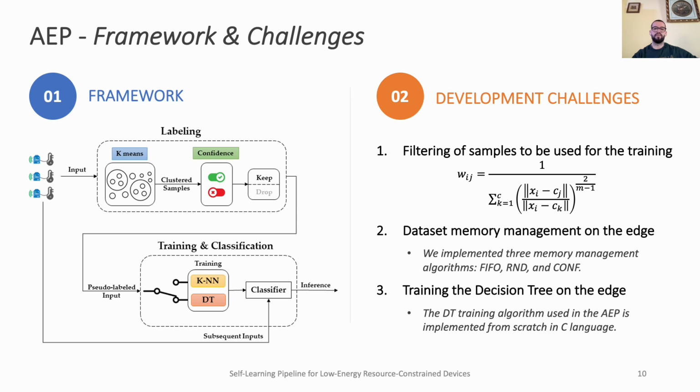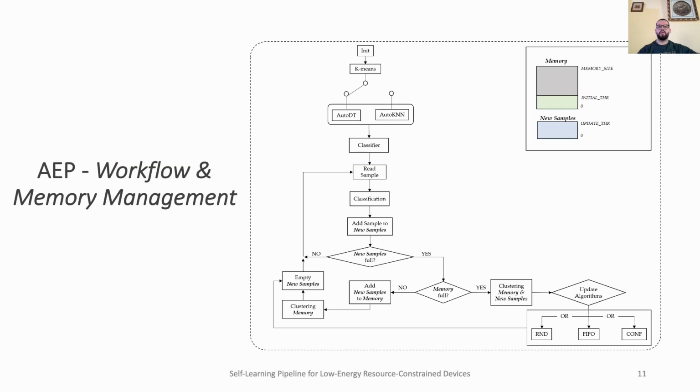The AEP process flow diagram illustrates the interaction between k-means clustering that generates pseudo-labeled data, which is used to train either the decision tree classifier AutoDT or the k-nearest neighbor classifier AutoKNN. The diagram also includes memory management to prevent overflow. To begin, the memory is filled with data samples up to a user-specified initial threshold. When the initial threshold is reached, k-means clustering is executed on the collected samples to obtain their pseudo-labels.